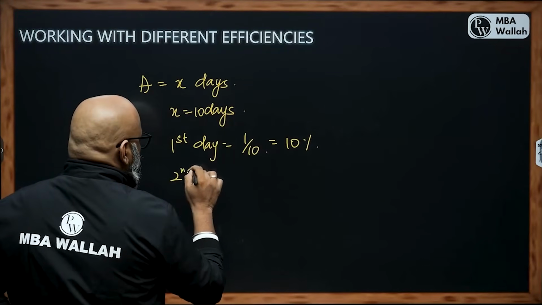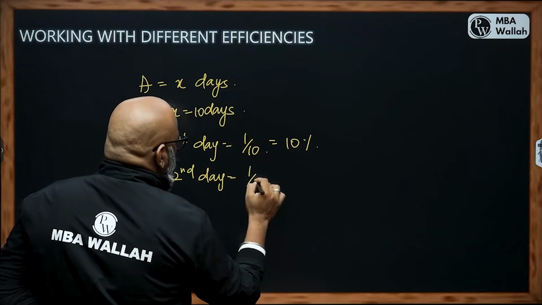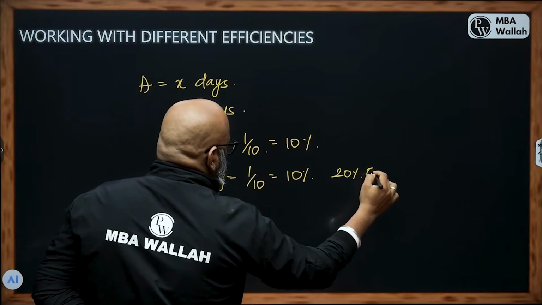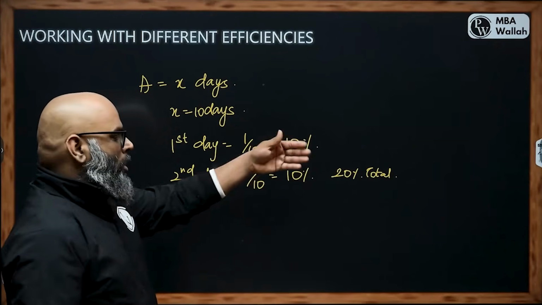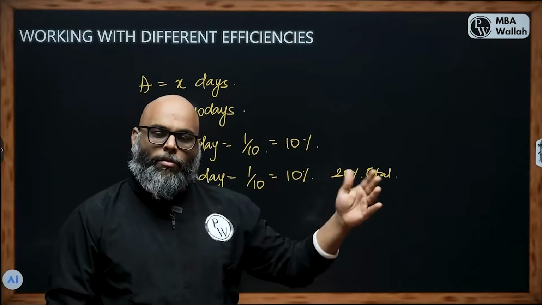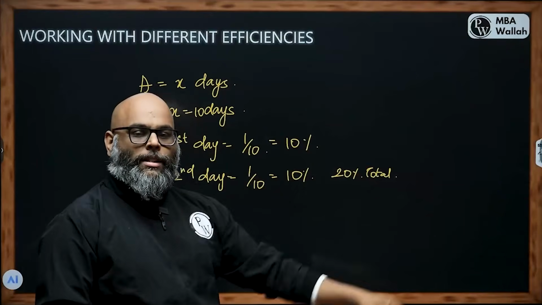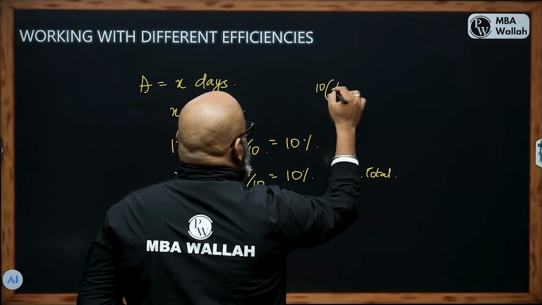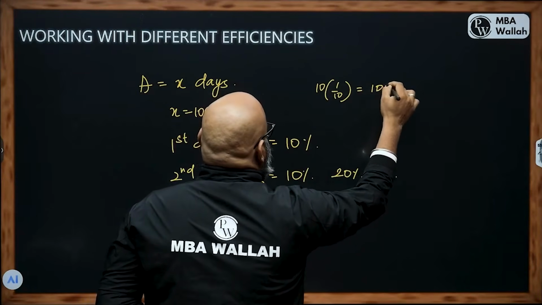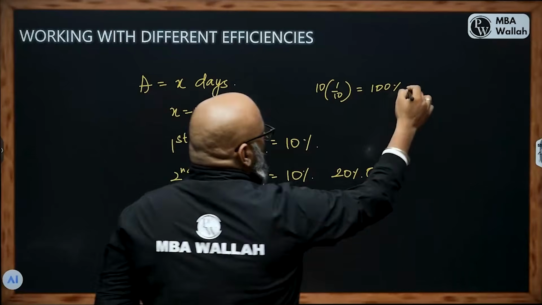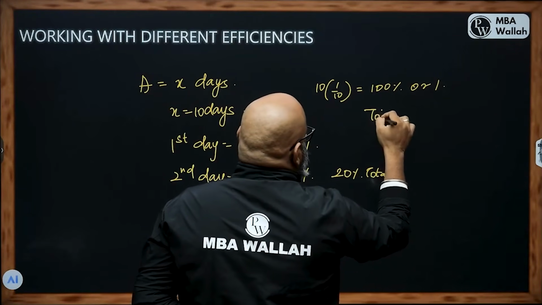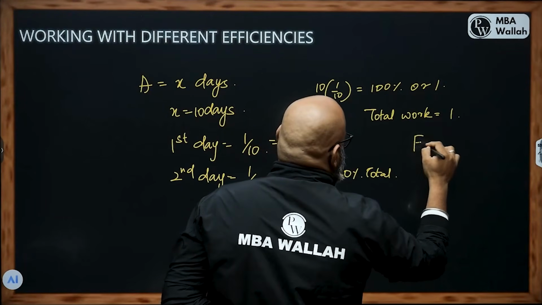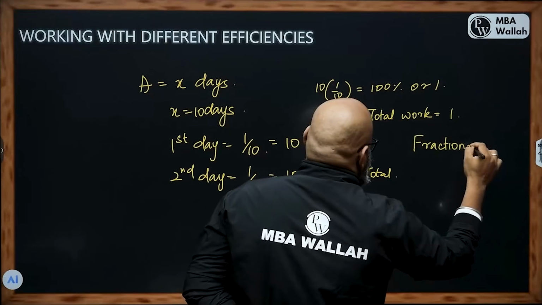Second day, you will say I'll do another 1/10, which is another 10%, or 20% total done in 2 days, right? If I do third day, 30%, fourth day, 40%, 4/10. If I do 10 days, it will be 1/10, 10 times, or 10 into 1/10, which is equal to 1, or we call it 100%, or 1. So total work here in this method is 1. This is what we call the fractional method.